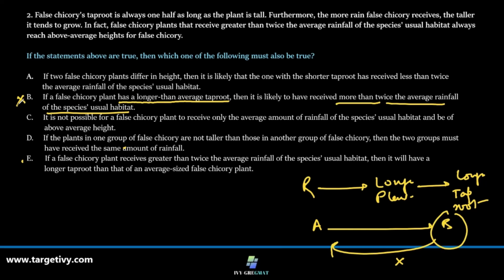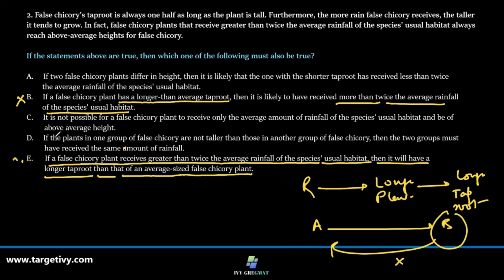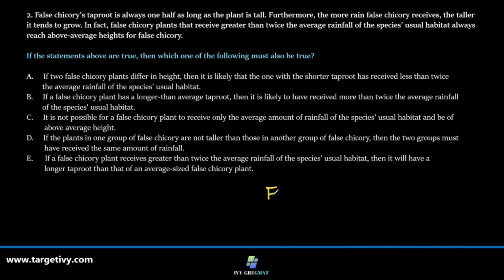Let's see option E. If a false chicory plant receives greater than twice the average rainfall of the species' usual habitat, then it will have a longer taproot than that of an average size false chicory plant. Absolutely, option E is the correct answer. A leading to B, kind of. So E is the correct answer, right? So let's go to the next one.